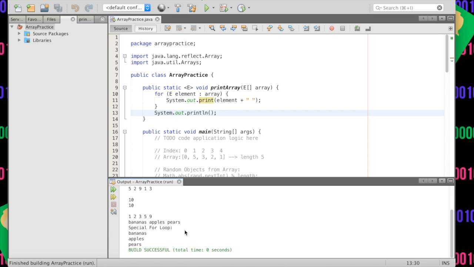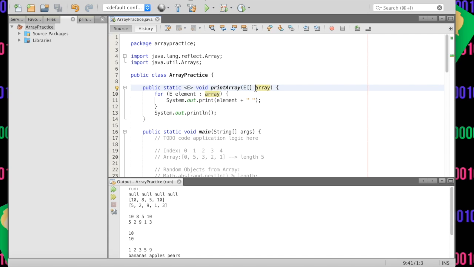And so if we run this again, here we are, our special for loop. Our strings printed fine, everything was good. We had this array here, we had null, null, null, null, that's fine. Everything was good here. And we just created our first generic method. Woohoo! This is generic. This thing can have any type of input that is an array, but inside of the array it could be anything.